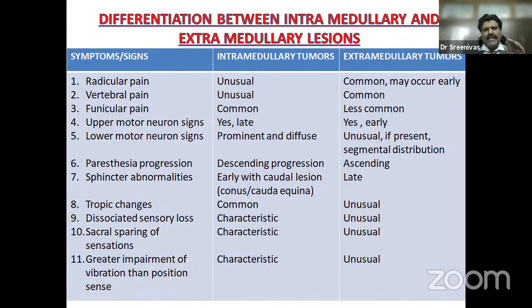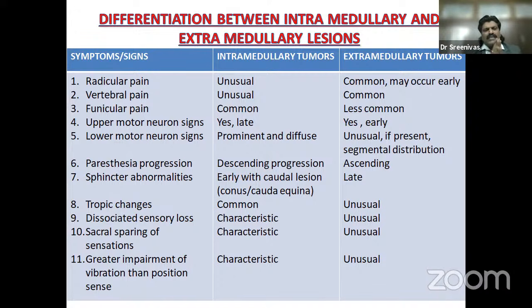So radicular pain is very common in extramedullary lesion because the root gets affected, whereas in an intramedullary tumor, since it is only spinal cord, radicular pain is not that common. Vertebral pain is unusual, whereas in an extramedullary lesion, usually an outside compression, like a vertebral bone coming and compressing the spinal cord, vertebral pain is more common. Funicular pain is more common in intramedullary lesion, less common in extramedullary lesion.